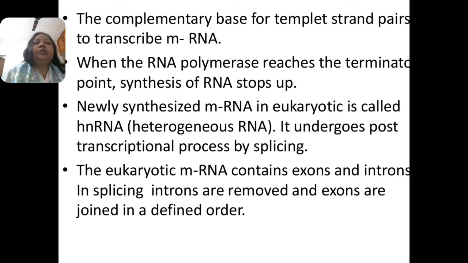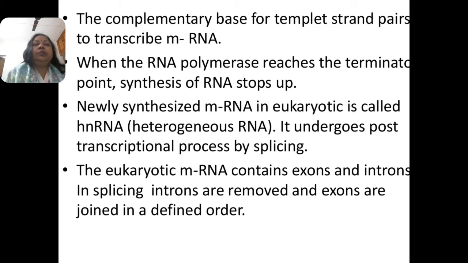the synthesis of RNA stops, and the newly synthesized messenger RNA in eukaryotes is called heterogeneous RNA. It undergoes a post-transcriptional process known as splicing, because the coding and non-coding zones are together. The eukaryotic messenger RNA contains exons and introns: exon the coding part and intron the non-coding part. By the process of splicing, introns are removed and exons are joined in a defined order.